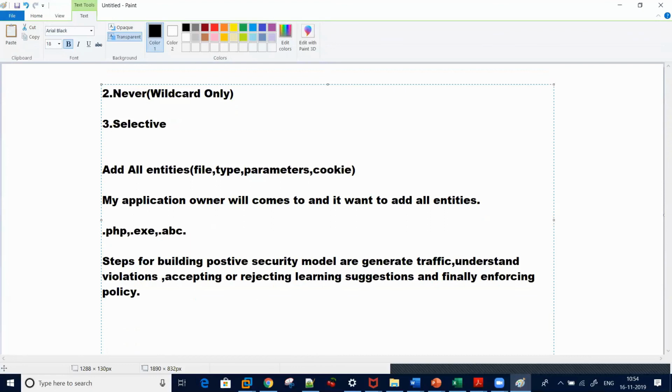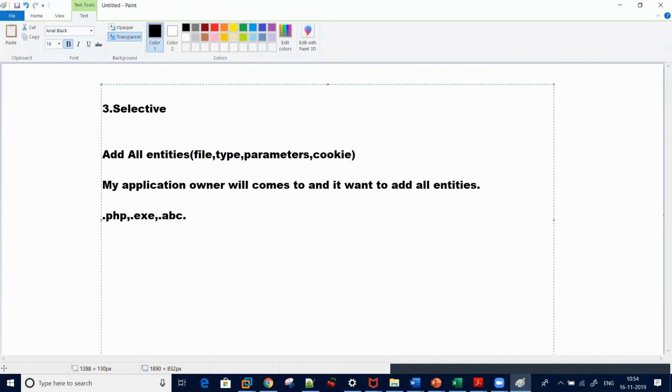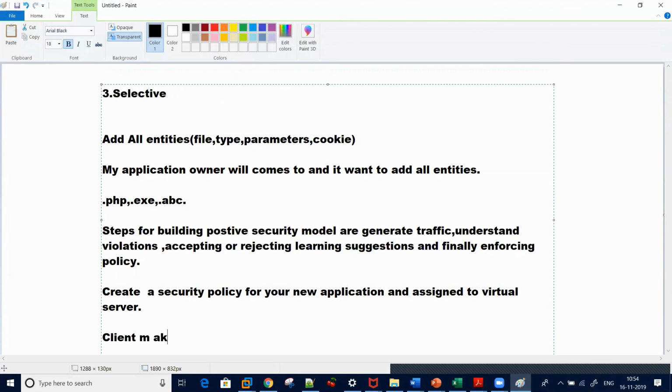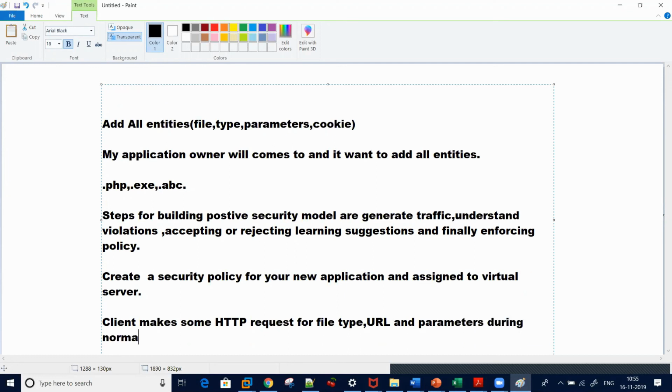Let's say an example. You have created a security policy for your new application and assigned it to a virtual server. A client makes some HTTP requests for file types, URLs, and parameters during normal interaction with the web application.